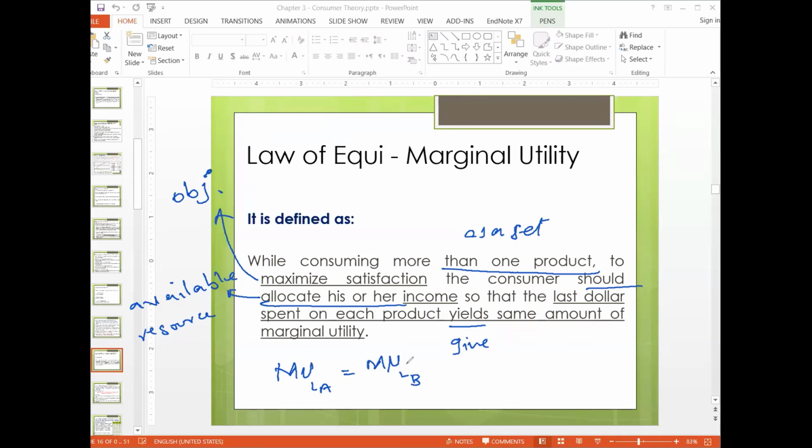What will happen if they are equal? It will mean that given your income, which is 10 rupees or 20 rupees or 100 rupees that you have spent, your utility is maximum. This way you can maximize the utility of the product.